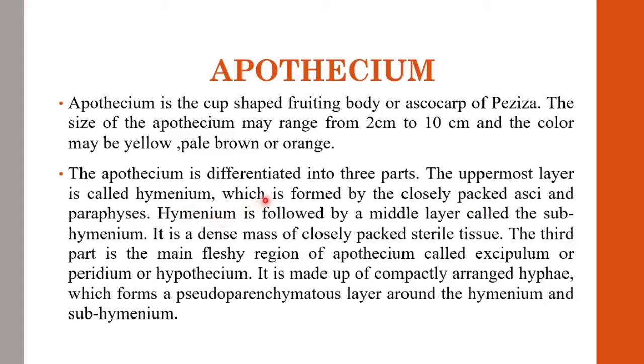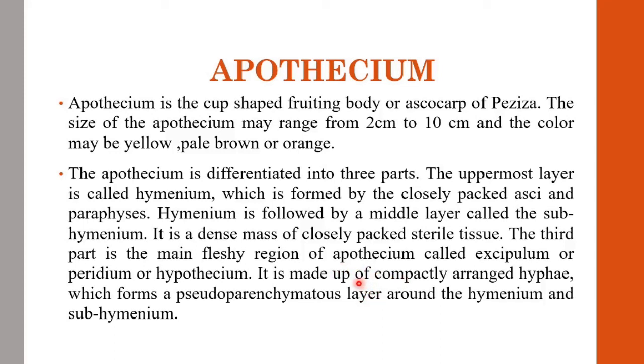Followed by the hymenium, a middle layer called the subhymenium. It is a dense mass of closely packed sterile tissue. And the third and main part is the fleshy region of the apothecium called hypothecium, or we can call it excipulum or peridium.